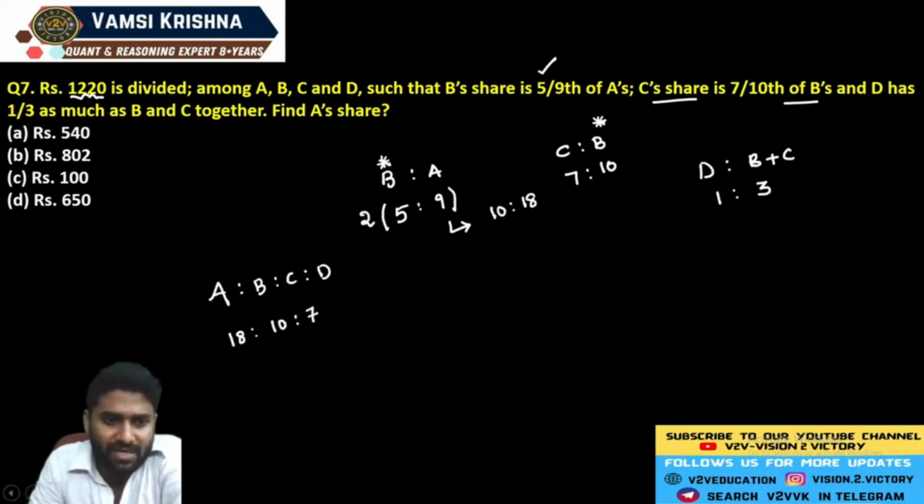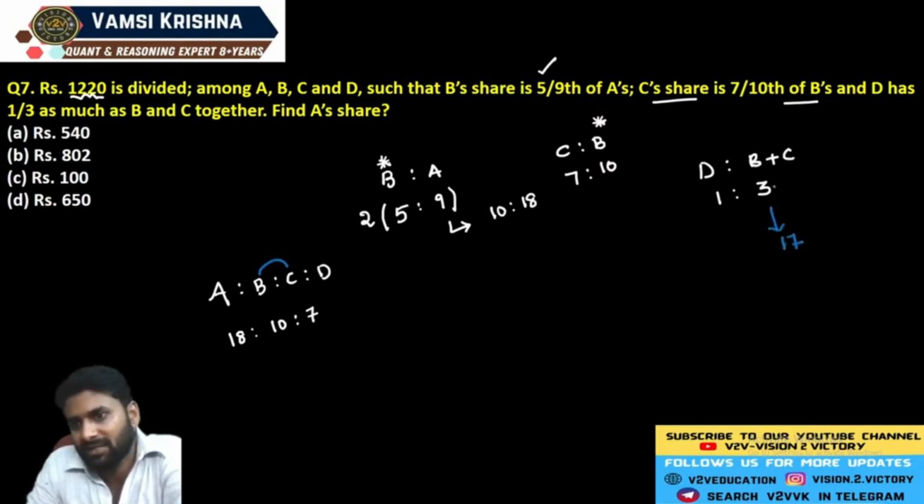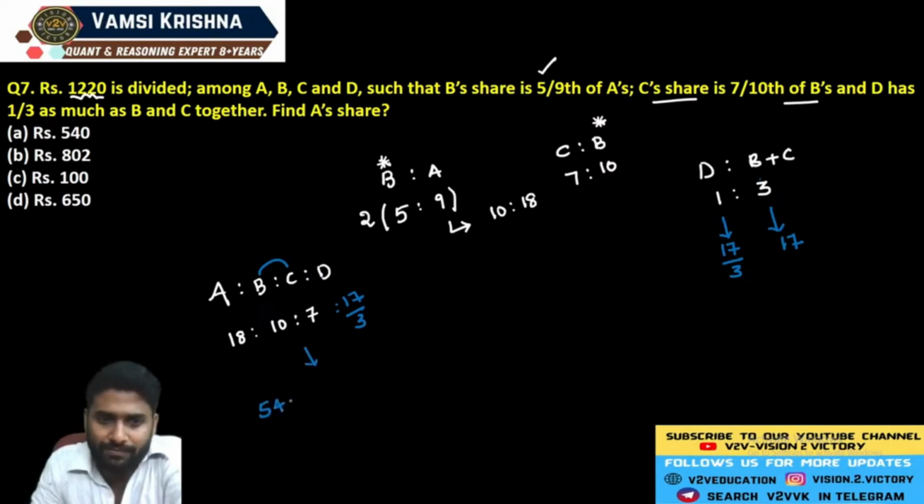C is equal to 7 units. We have one more comparison in the data. If D is equal to 1 unit, B plus C is equal to 3 units. B plus C is equal to 17 units, right? So if B plus C is equal to 17 units, then D becomes exactly 17 by 3 units. Take that ratio. Finally, the A, B, C, D ratio is 54, 30, 21 and 17.